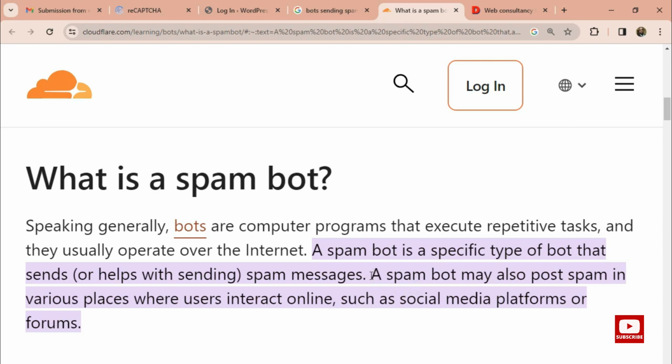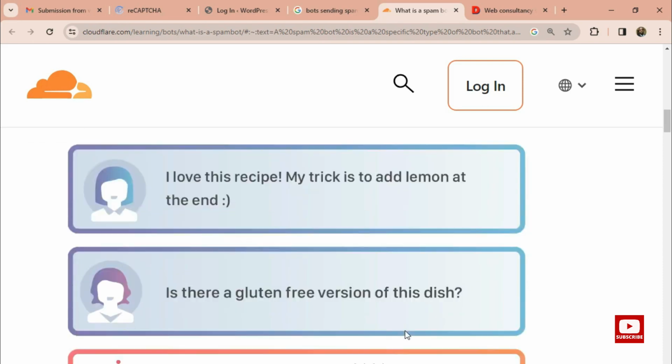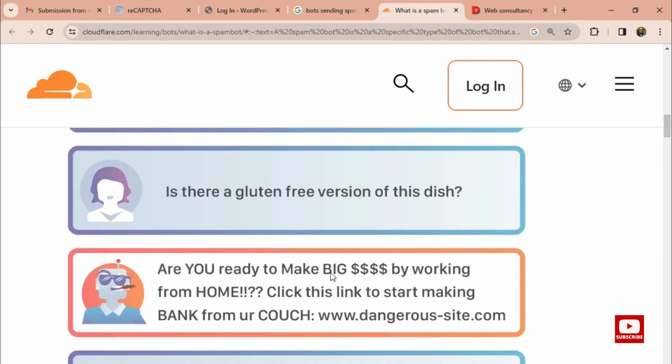A spam bot may also post spam in various places where users interact online, such as social media platforms and website forums like WordPress, forum websites, and all that. So there are things like this: are you ready to make big money by working from home? Click this link to start making bank from dangeroussite.com, something like that.